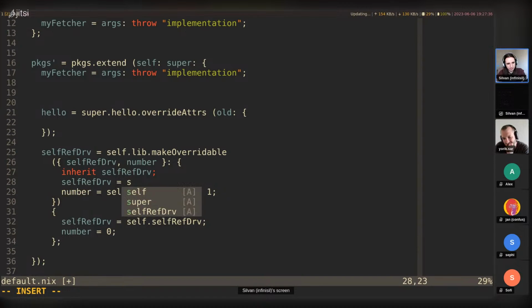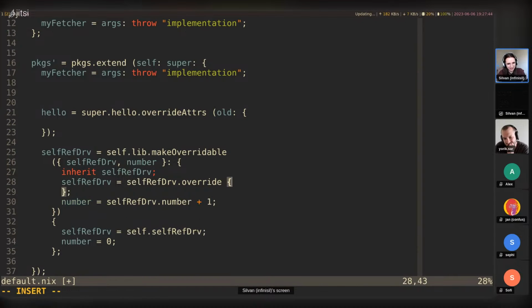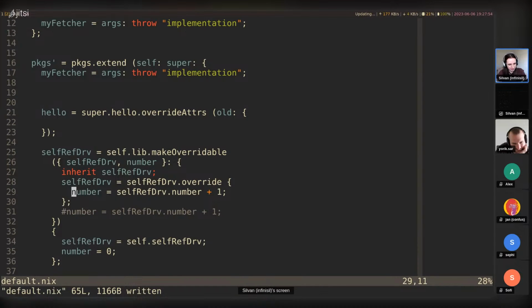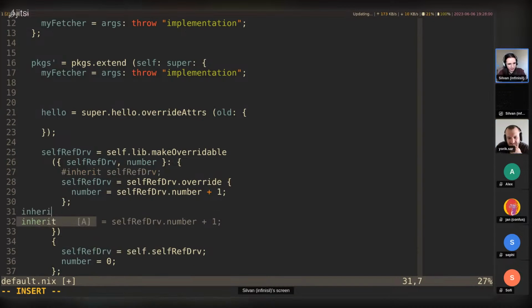Oh yeah, I guess that works. Self-ref.drv dot override. Yeah, that should work actually. Number equals self-ref.drv dot number plus 1. I'm not entirely sure if that's going to work. Comment out inherit. Yeah, and I believe we need an inherit number here.